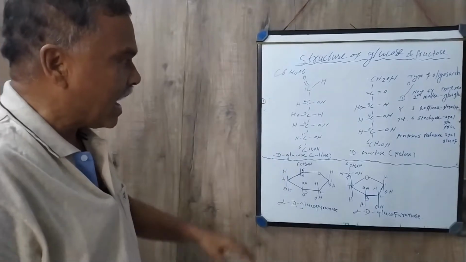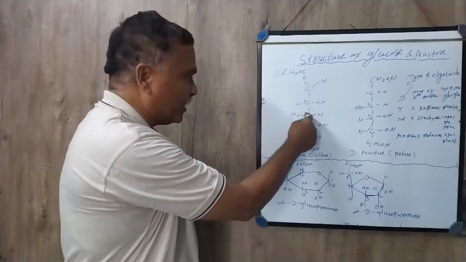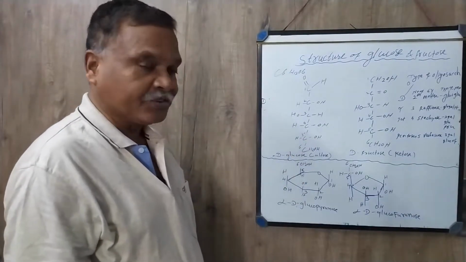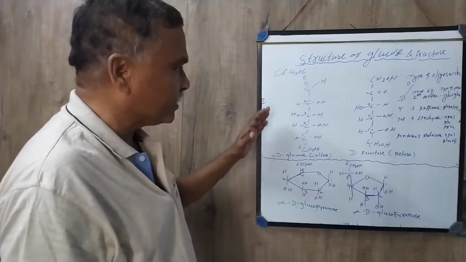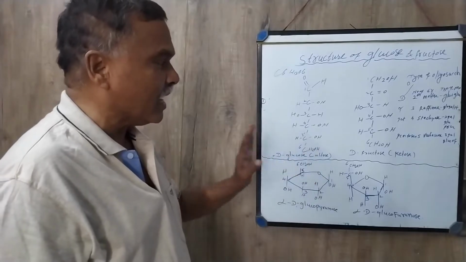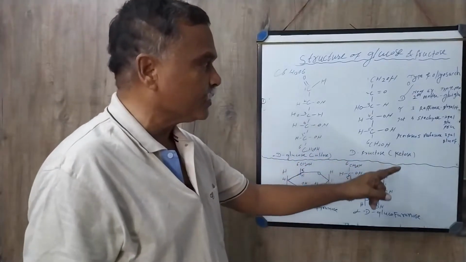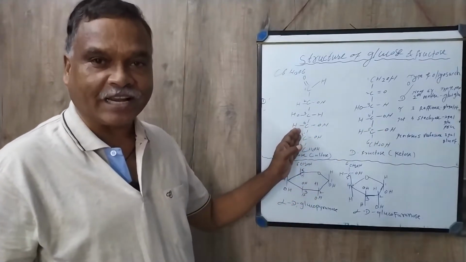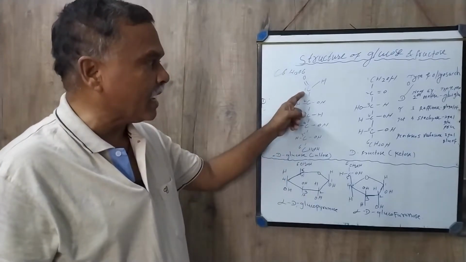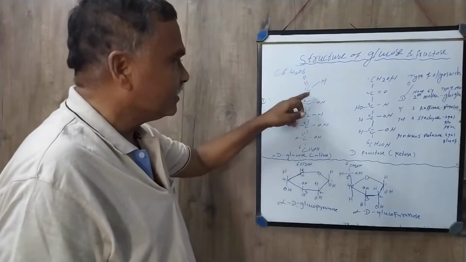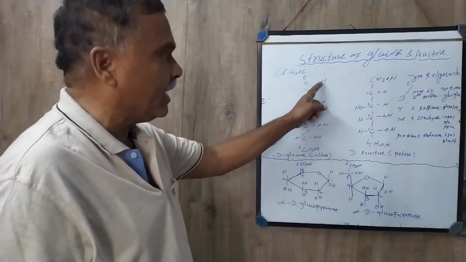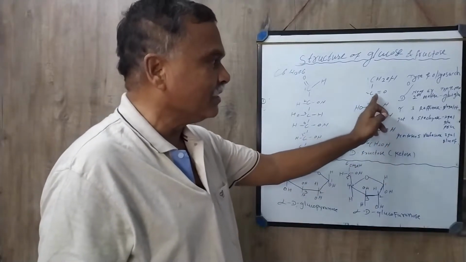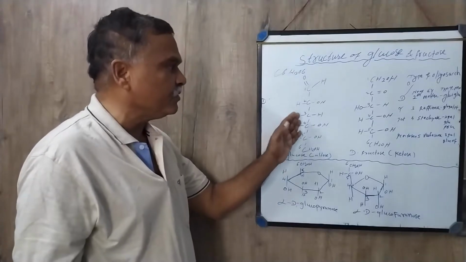This structure has 6 carbon atoms: 1, 2, 3, 4, 5, 6. This structure belongs to the scientist known as Fischer. He first reported the structure of D-glucose, that is aldose, and here the structure of D-fructose is given. So you must know the difference between these. Both are monosaccharides, but the difference is that at the primary carbon atom in glucose, C is connected with a double bond to O and H is present there, and in fructose, C double bond O is present. So this is the difference.